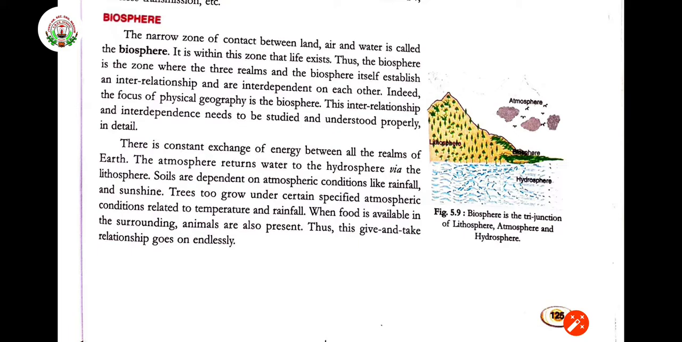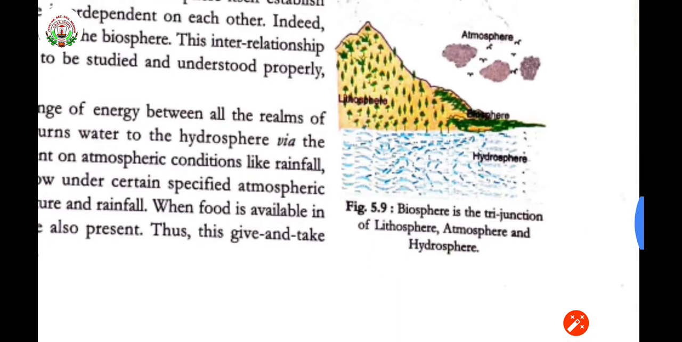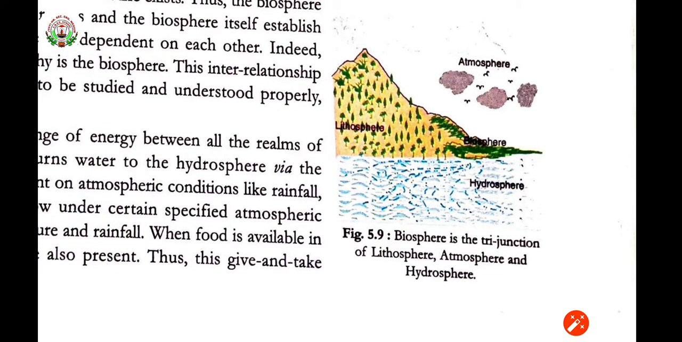This circle continuously moves, and all the three realms, that is lithosphere, hydrosphere, atmosphere, they all are connected, and because of that only life exists on the earth, and all the three are very important. So this is the biosphere, see here the diagram is given in figure number 5.9. Biosphere is the trijunction of lithosphere, atmosphere and hydrosphere. So children, you have to draw this diagram 5.9, 5.8 and 5.7 also.